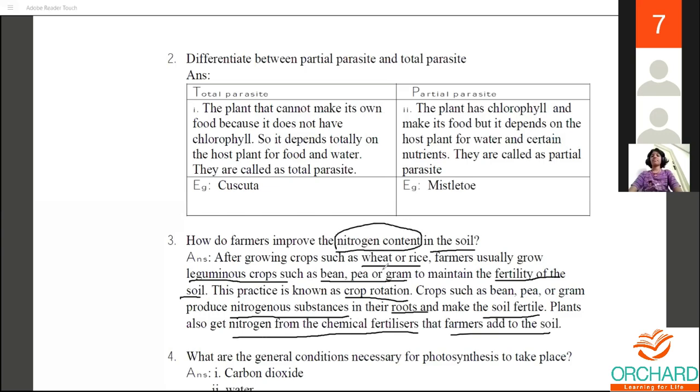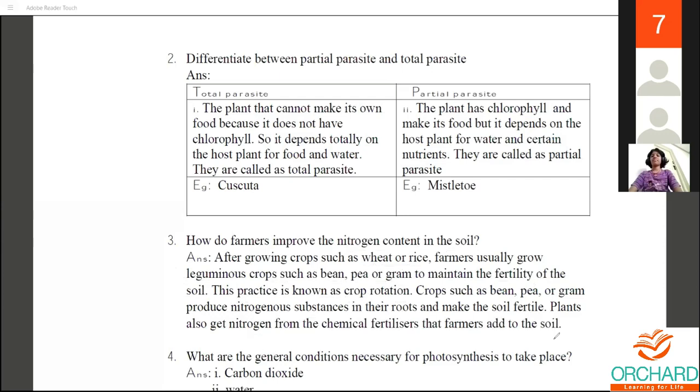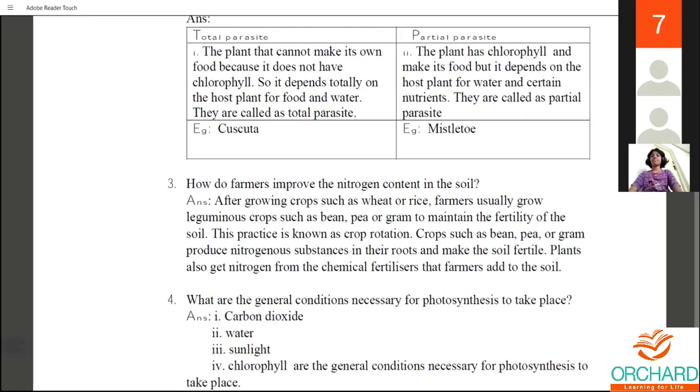So first, after growing crops such as wheat, they grow the leguminous plant. Why is the leguminous plant used? Because it has nitrogen substances in the roots, so it makes the soil fertile. They also add chemical fertilizers to add nitrogen to the soil. So this will be the third question.